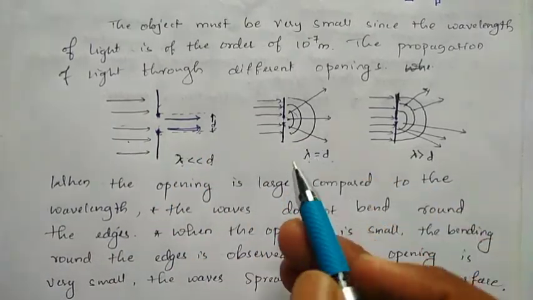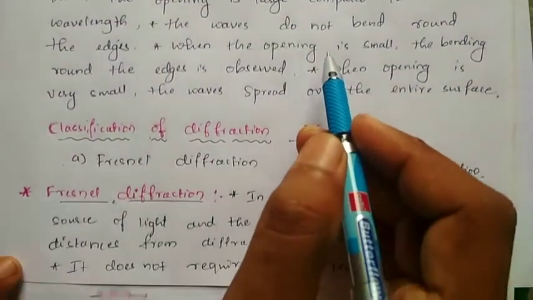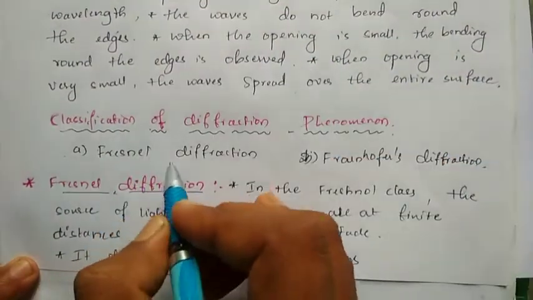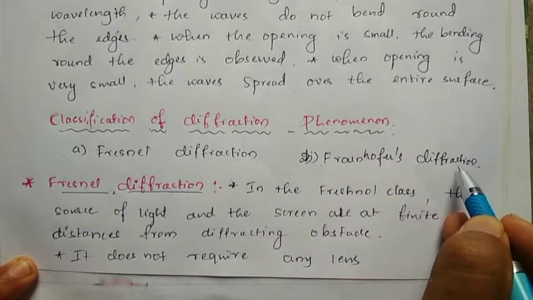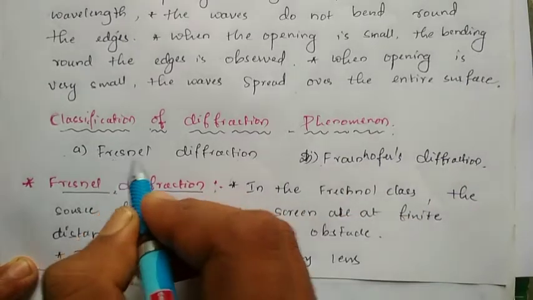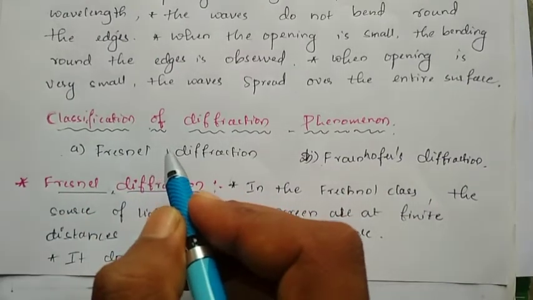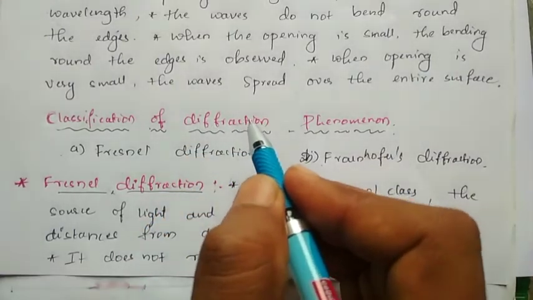Next, you have to classify diffraction into two types. One is Fresnel diffraction and the other one is Fraunhofer diffraction. Fresnel is one of the scientists. He explained the diffraction phenomenon very clearly in 1881.